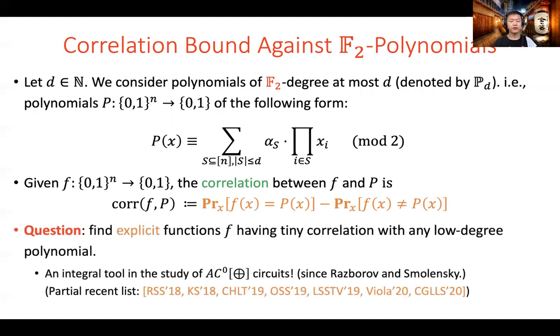We consider the following well-studied question in complexity theory. Can you construct explicit functions that have low correlation with any low-degree polynomial? Given that low-degree polynomials are ubiquitous in both theoretical computer science and mathematics, this problem is clearly interesting in its own right. Moreover, the question of correlation bounds is also very closely connected to the study of AC0 parity circuits, since the seminal work of Razborov and Smolensky. A partial recent list can also be found below.